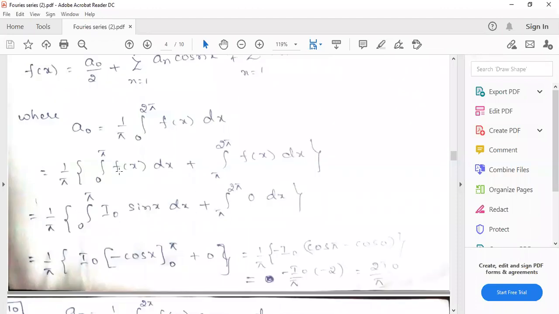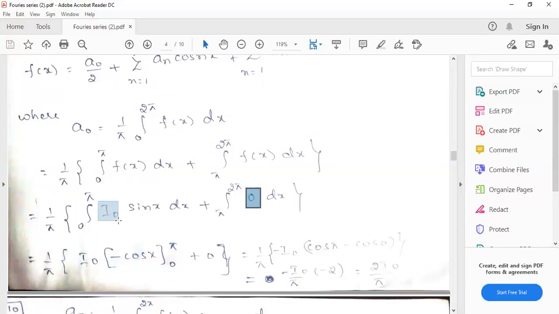In the interval 0 to pi, function f of x is I naught sin x. And in the interval pi to 2 pi, the value of the function f of x is 0. So just substitute these values. For the second integral, since the integrand is 0, the whole thing will become 0. No need to worry about anything. So we can write it directly as 0. The only thing is now we have to evaluate the first integral, where the limits are 0 to pi, I naught sin x.